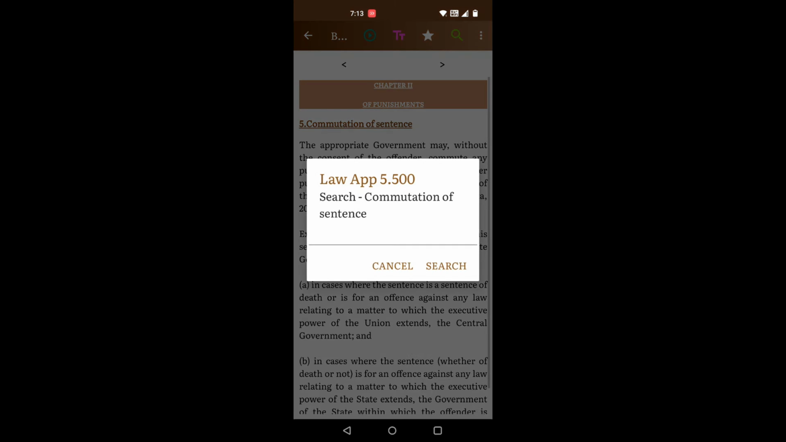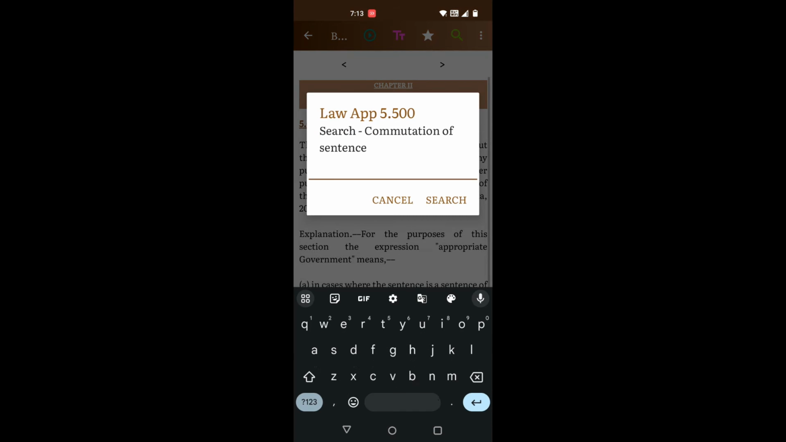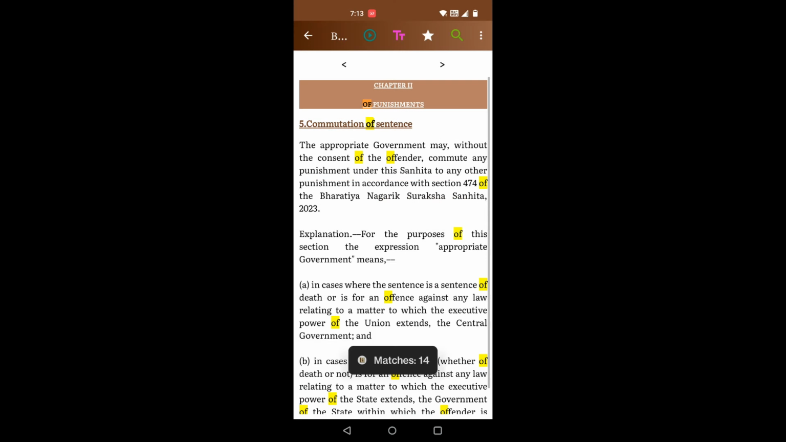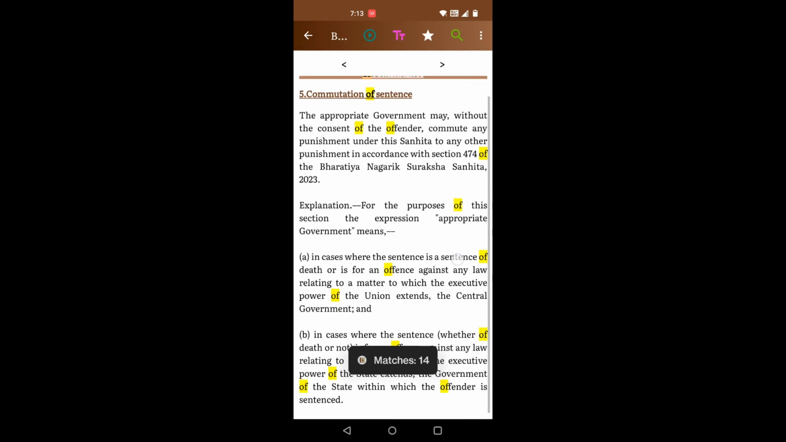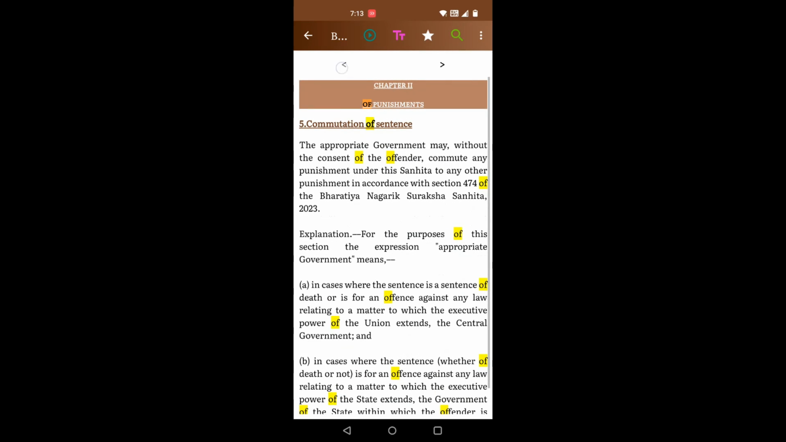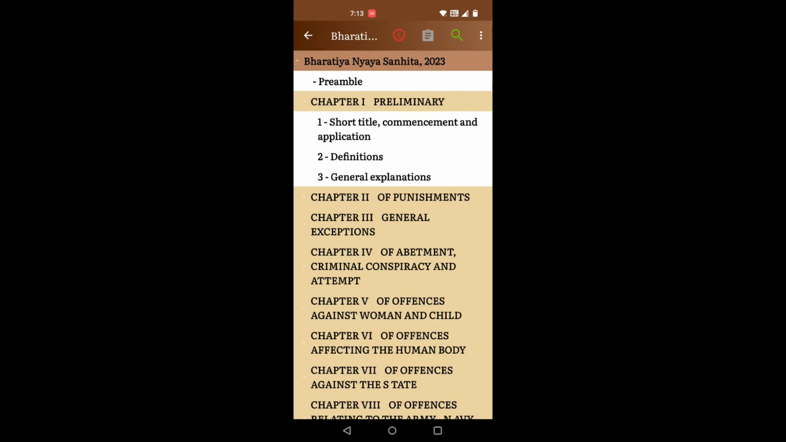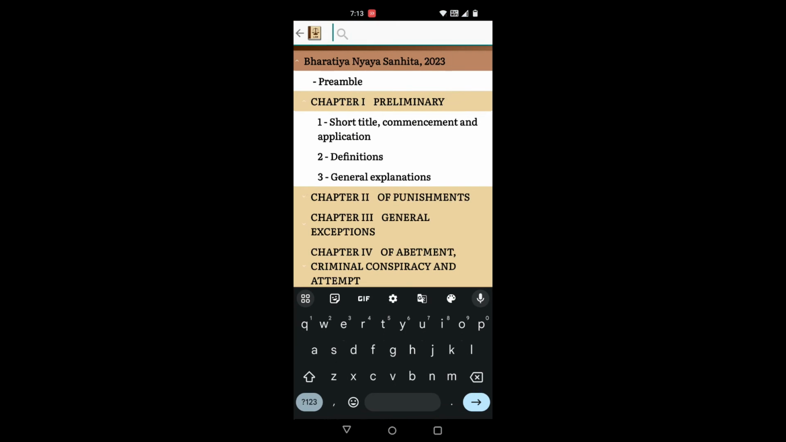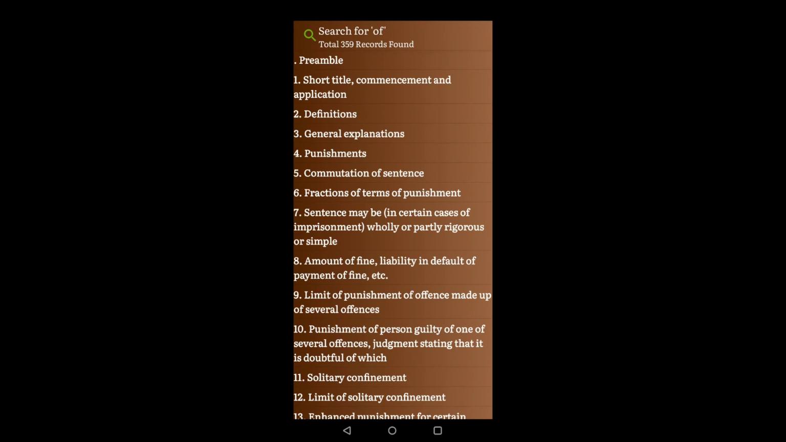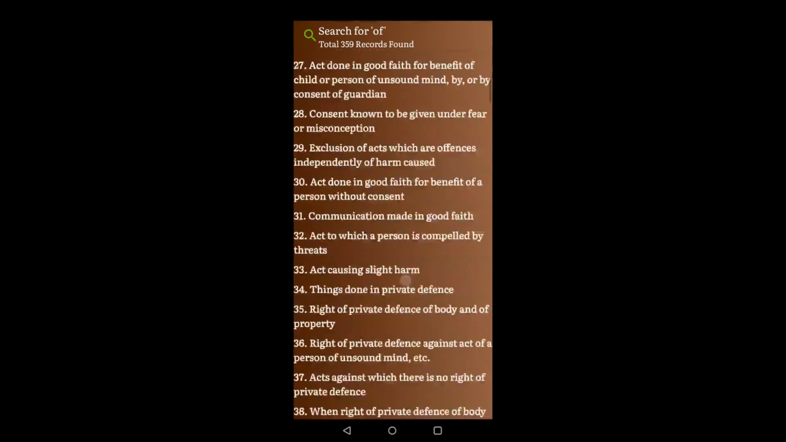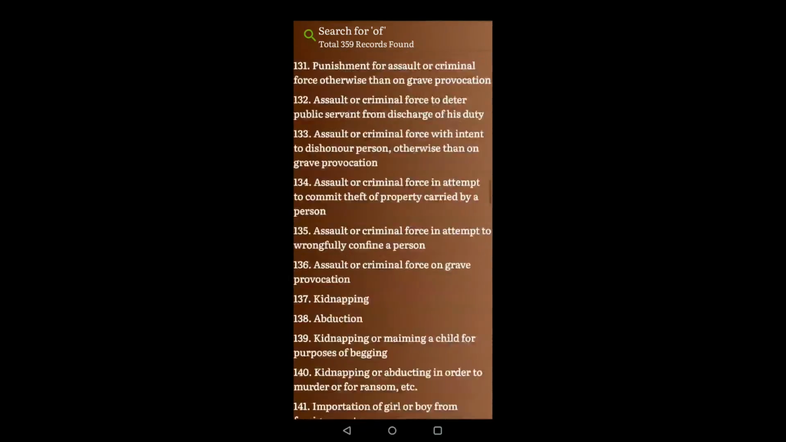Search for a specific keyword. You can also search in the complete act. So let's search the same keyword and you can find all the references across all the sections for the same keyword.